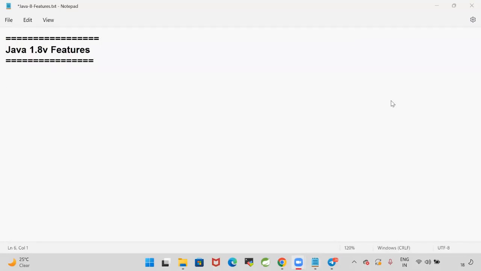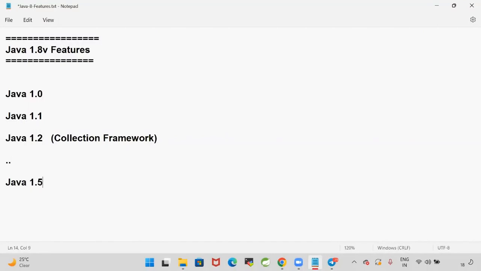In which versions did the major changes happen in the Java language? So Java 1.0, then Java 1.1, then Java 1.2. In Java 1.2, the collections framework got introduced. That is one of the biggest changes in 1.2. Then after that, we can consider Java 1.5.